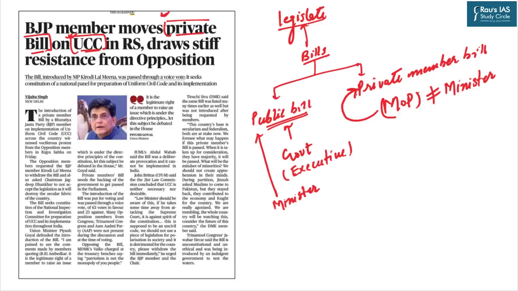In Rajya Sabha and in Lok Sabha and in many other states, a particular day of the week is kept aside for transaction of private members' legislative business. And in Lok Sabha and Rajya Sabha, it's the last 2.5 hours of every alternate Friday from 2:30 p.m. to 5 p.m. That last 2.5 hours of every alternate Friday is allocated for transaction of private members' legislative business.